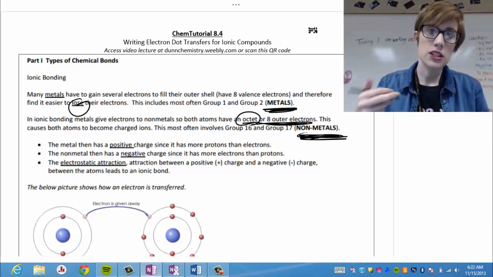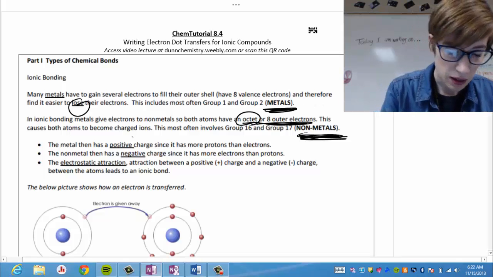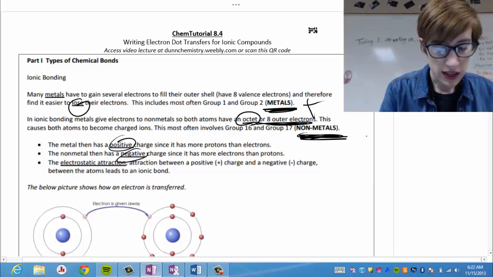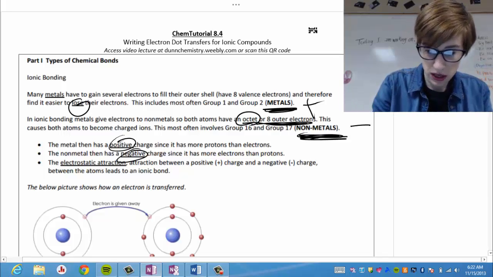So this causes both atoms to be charged. The metals end up having a positive charge, so we call them cations, right? And the nonmetals have that negative charge, so we call them anions. And we've talked about all that, so all that should be review.